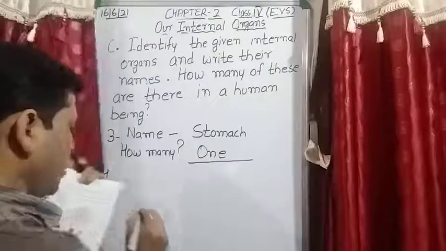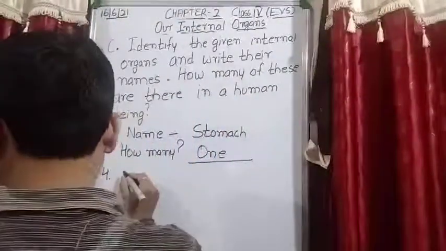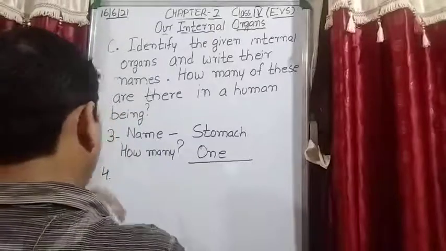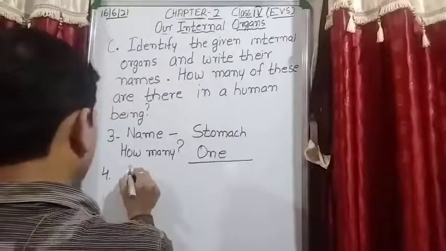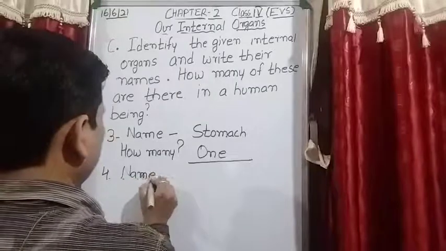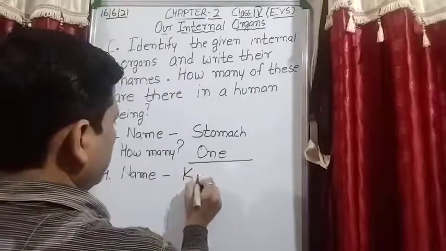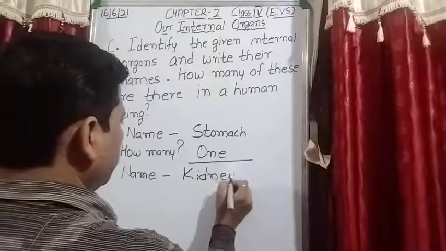Question number 4. Now again see the picture. This is the fourth picture. And this is a picture of which internal organ? That is kidneys. So fourth picture name is, this is a picture of kidneys.